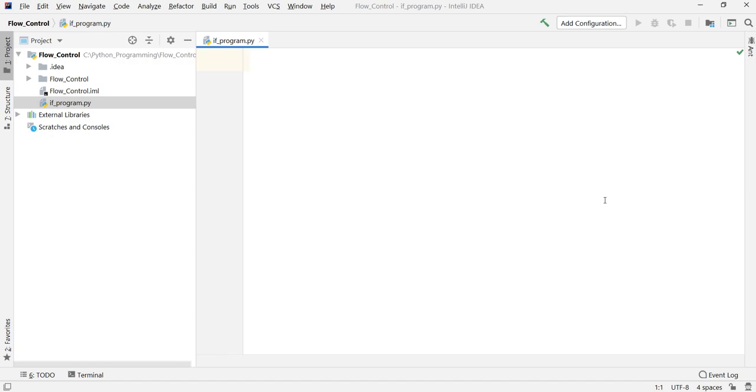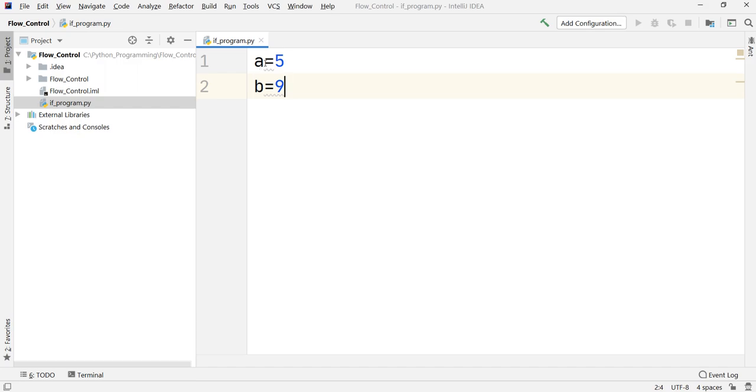So for simplicity's sake, what we will do right now is take two variables in which we are going to store our numbers. Rather than asking for them from the user, we are going to define them in the program itself. I will take one variable named a and assign it a value of 5. Let us take another variable, call it b, and assign it the value 9. This will be a very simple code.